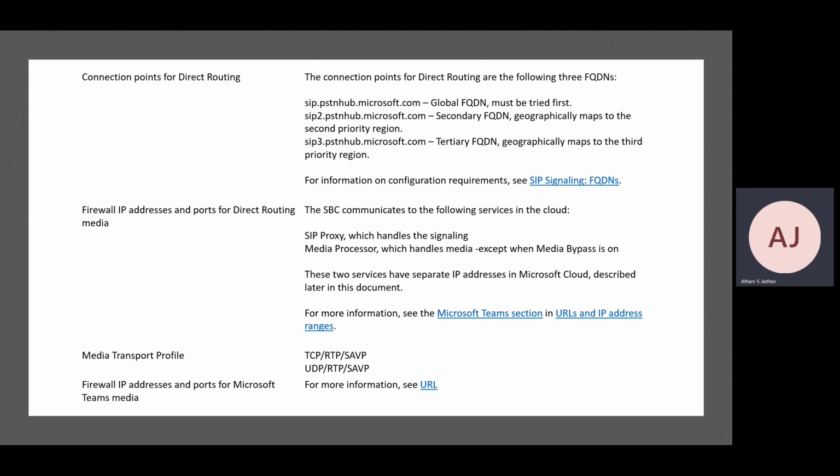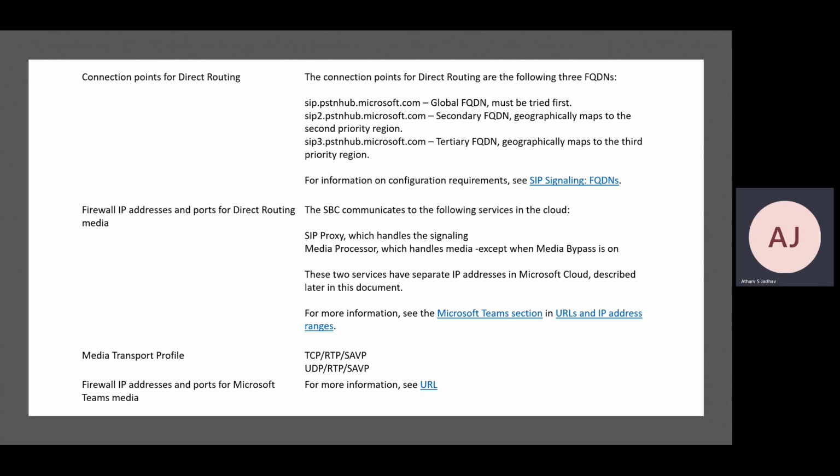Connection points for direct routing. They are the following three FQDNs. Whenever you try to use direct routing, three FQDNs come into the picture. One is sip.pstnhub.microsoft.com. This is globally used and its priority should be higher, because the query or connection will always go to this first. In case it is down, it goes to sip2.pstnhub.microsoft.com, and if both one and two are down, then it goes to sip3.pstnhub.microsoft.com. We are going to see how this works when we check the troubleshooting and configuration parts.